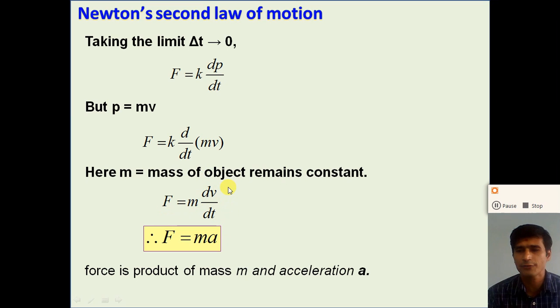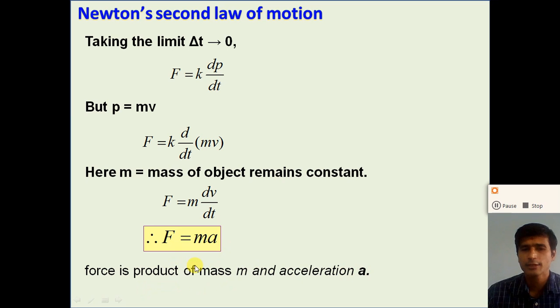Rate of change of velocity with time. Time rate of change of velocity is called the acceleration. So we get dv by dt is equal to acceleration a. We get the mathematical form of Newton's second law, F is equal to m into a. So here the external force acting on the body is the product of the mass and the acceleration, right?